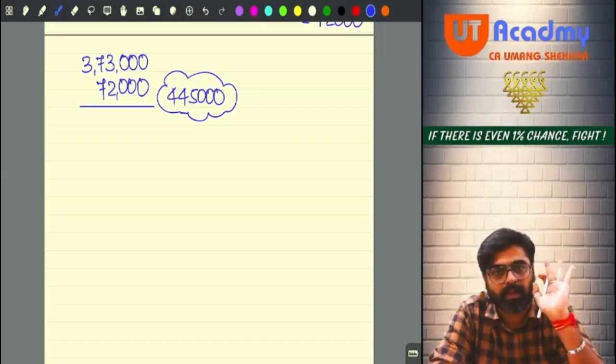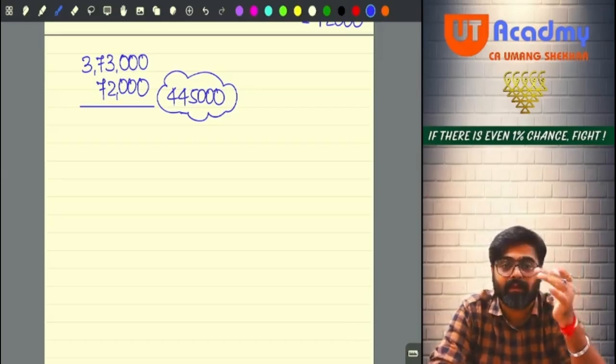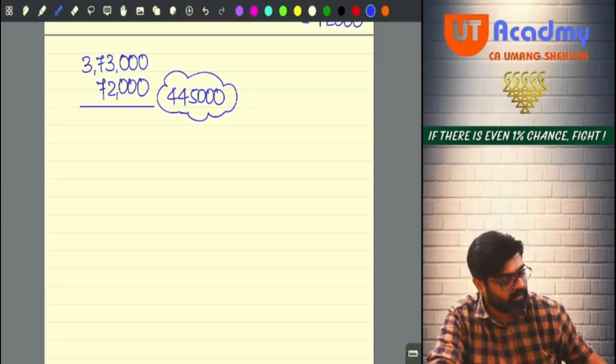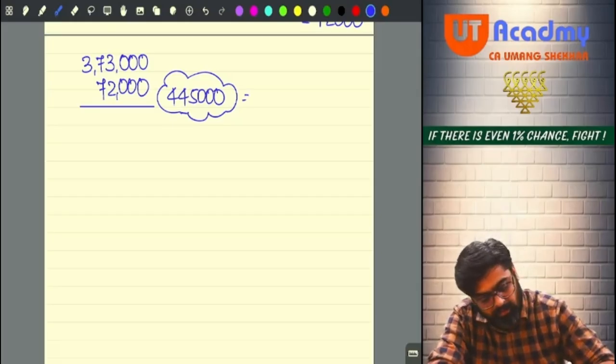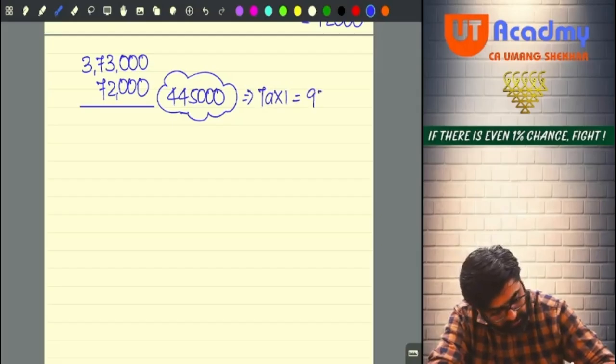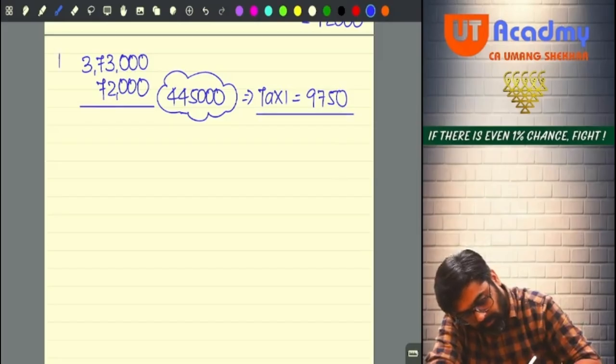Up to 250, no tax. 250 to 445, minus 250, is 195. On 195 you are going to pay 5%. So the tax which you are going to calculate, tax 1, is 9,750. Yes sir. So this is your step number 1.